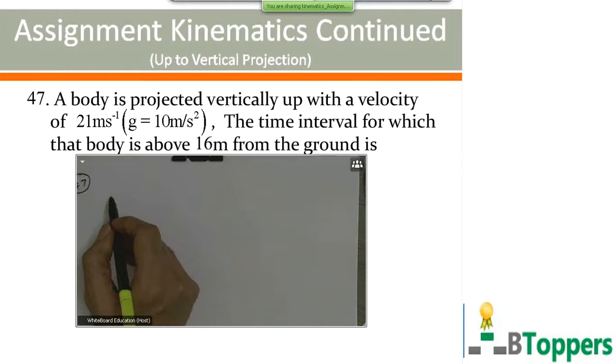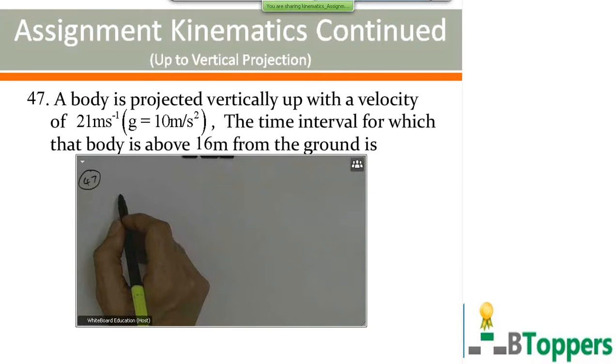This is question number 47. Look at question number 47. The body is projected vertically up with a velocity of 21 meters per second. The time interval for which that body is above 16 meters from the ground is, you have to take g as 10 meters per second square. This problem can be solved by two methods. I will discuss both the methods. Whichever method you feel more convenient, you can follow that.